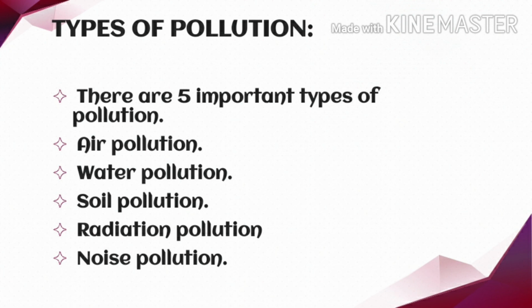Soil pollution: obviously in agricultural fields, insecticides and pesticides are added, and that adds to the pollutant in the soil. Apart from it, soil pollution also occurs because of addition of different chemicals from the chemical industries. Then the radiation pollution occurs when the emission of highly charged particles and electromagnetic rays is added to the soil, or it can be water or air.